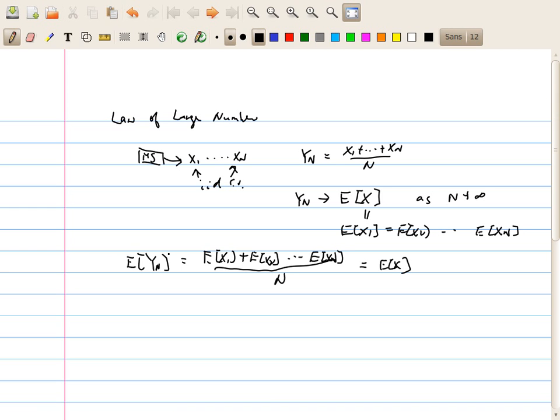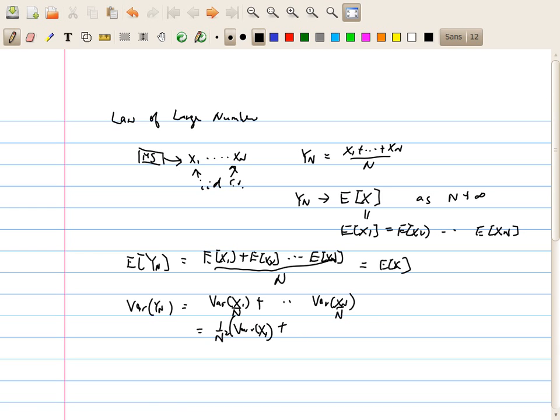So the mean of the empirical average is equal to the mean of the source, and the variance of yn, because these are all independent, is equal to the variance of x1 plus up to the variance of xn, each divided by n. The variance of x1 over n is equal to 1 over n squared times the variance of x1.